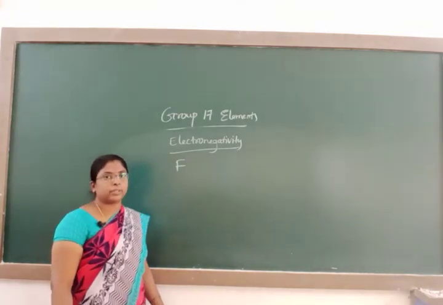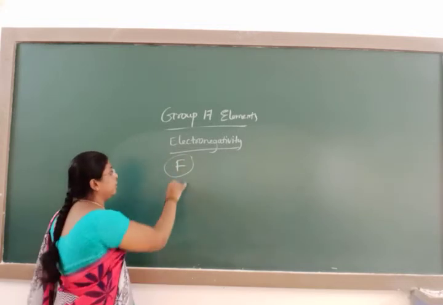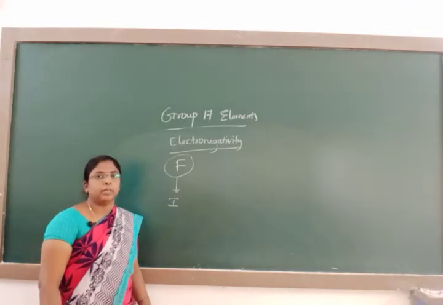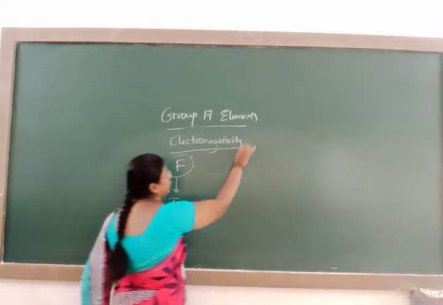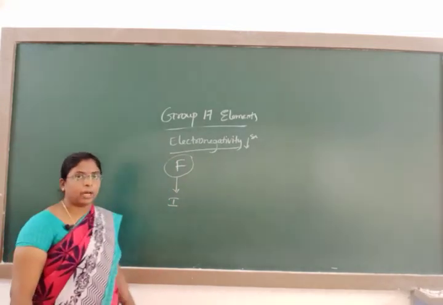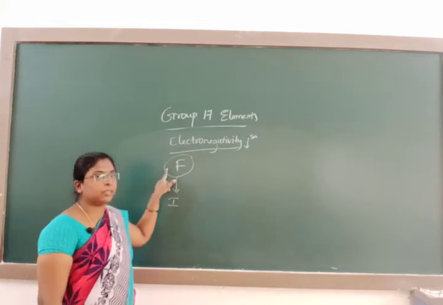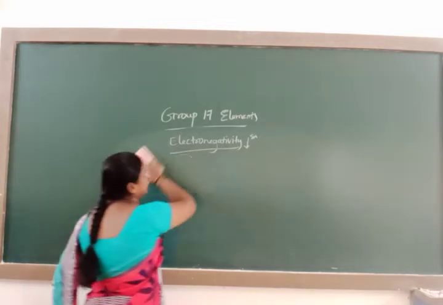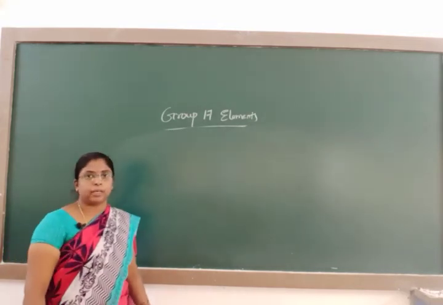When you move from fluorine to iodine down the group, due to the increase in atomic number, the atomic size increases, which in turn decreases the electronegativity. The electronegativity decreases from fluorine to iodine due to increase in atomic size. Fluorine is the highest electronegative element in the periodic table. This completes the general characteristics of the 17th group elements.